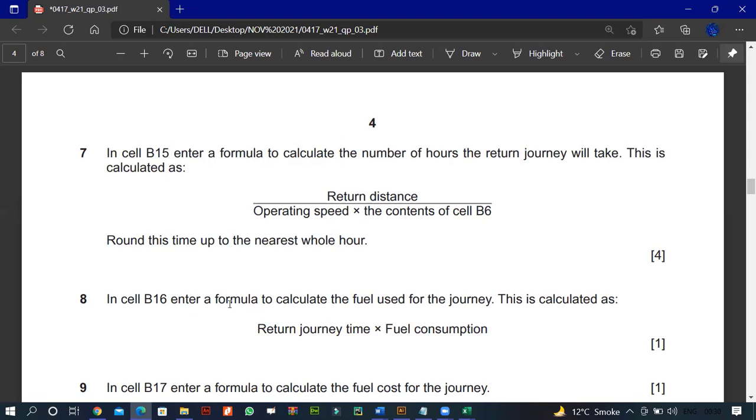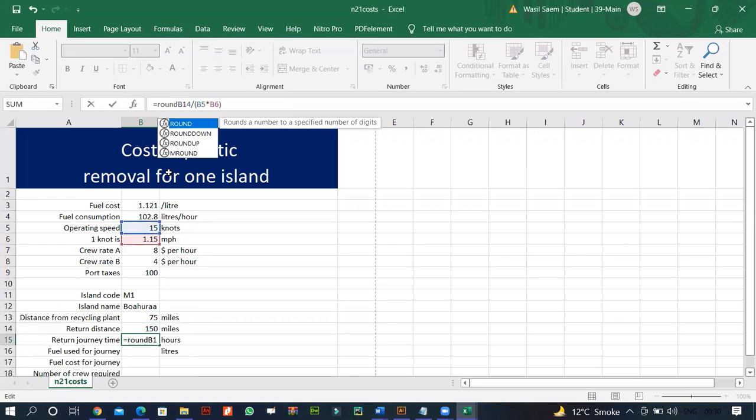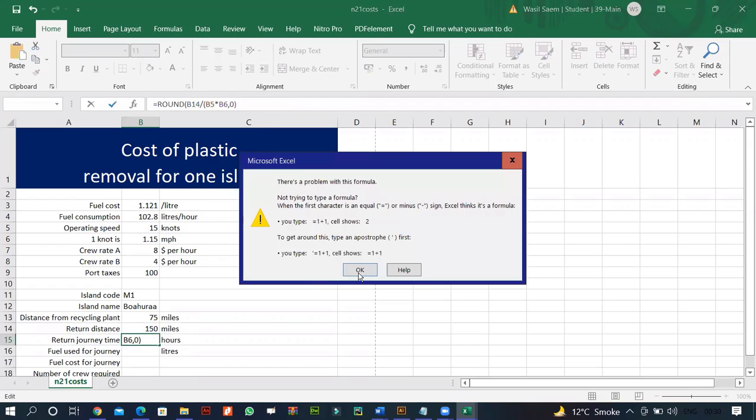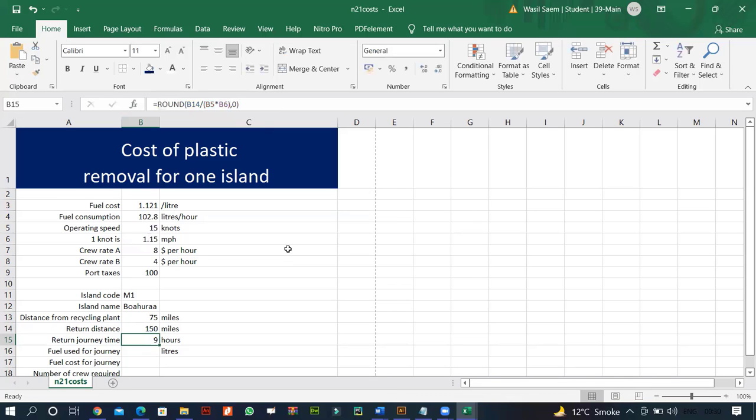Round this time to the nearest whole number. So we simply use ROUND. We have discussed round before as well. We know what round does: round, round up, and round down. Make sure you know all this. You should know what round is, what INT is, and what format is. So that's fine, I use round. Oh, we're supposed to put this in brackets. So here we go, we rounded it.